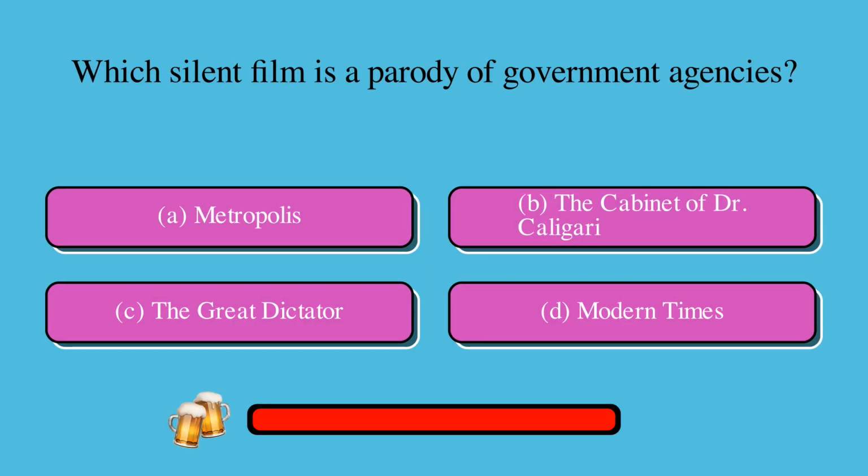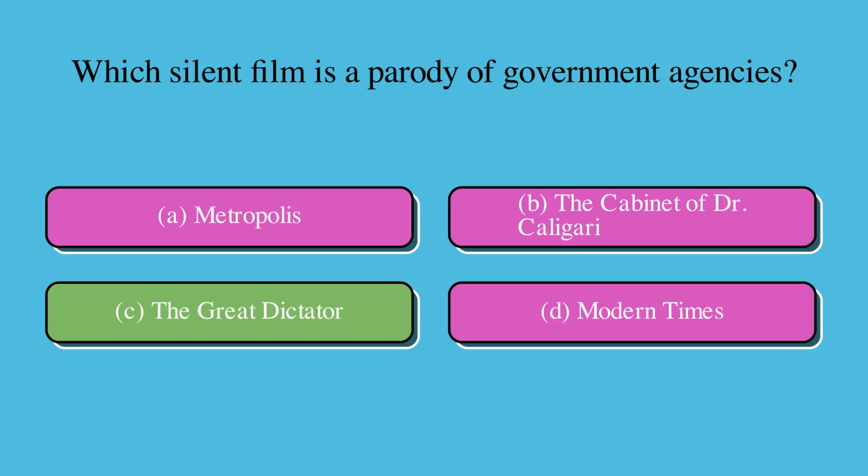Which silent film is a parody of government agencies? Is it A, Metropolis, B, The Cabinet of Dr. Caligari, C, The Great Dictator, or D, Modern Times? The correct answer is C, The Great Dictator.